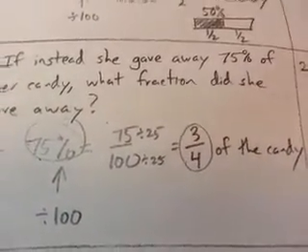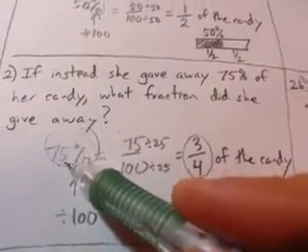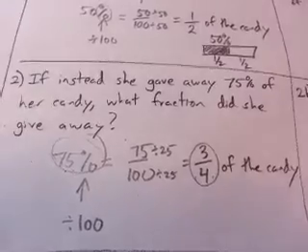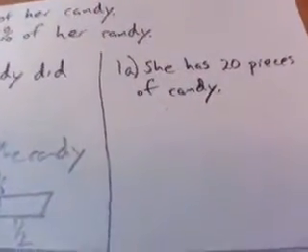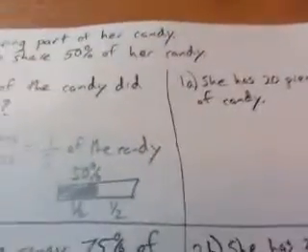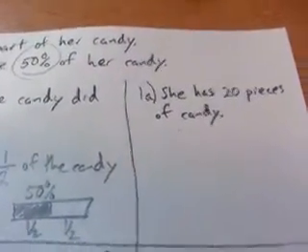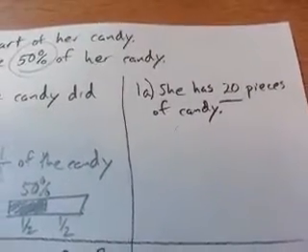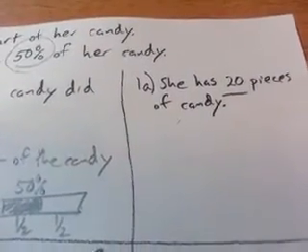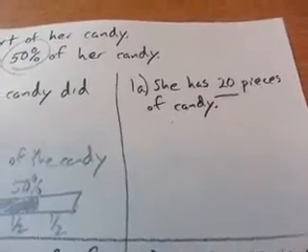Okay, not too bad. Right, so again, percent is just saying the same thing as a fraction of something. So if I go over here, let's just say I know how many candies she has. Well, from the first problem, I was talking about 50% she was giving away. Well, if she has 20 pieces of candy and she's giving away 50%, we don't really have to do the math. That's obviously 10 candies. But mathematically, what would we do?